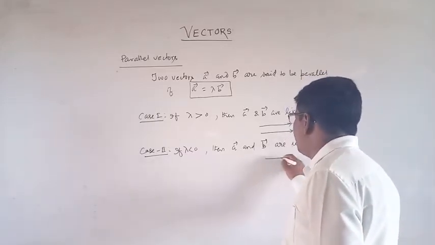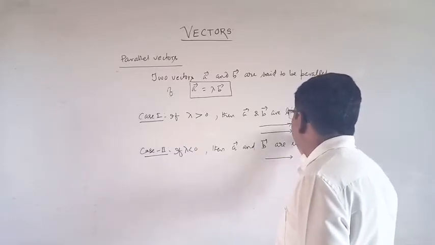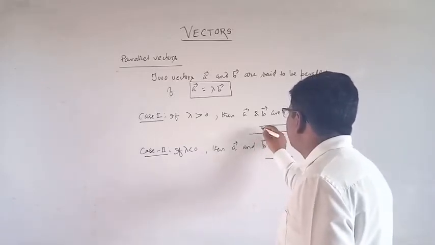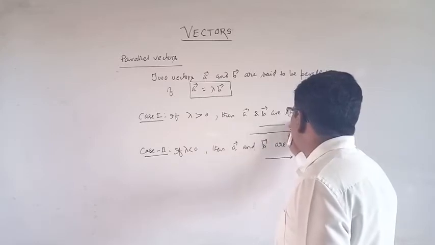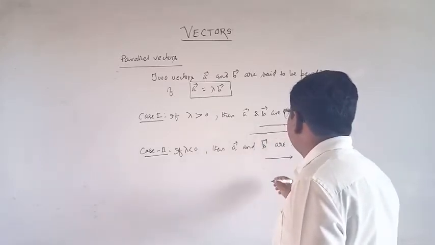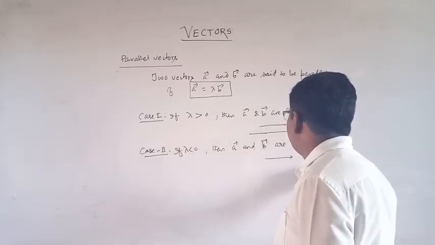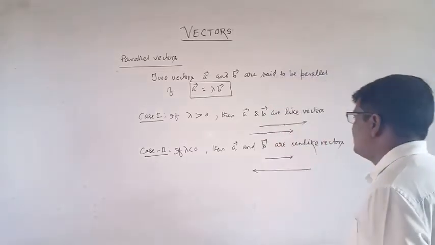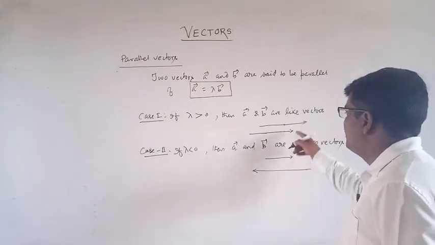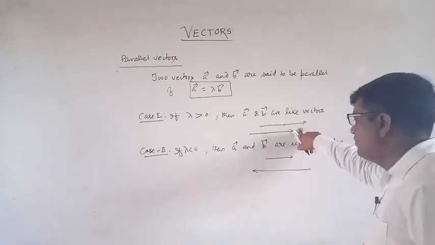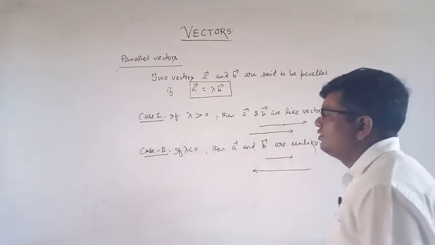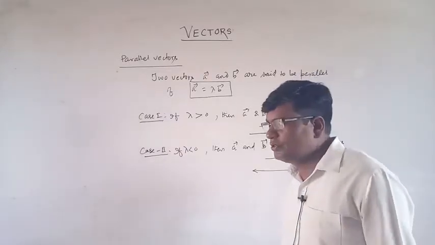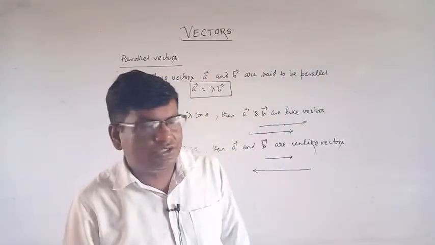The direction is like this, opposite direction. In this case the direction is the same, in this case the direction is opposite. So these are the parallel vectors.